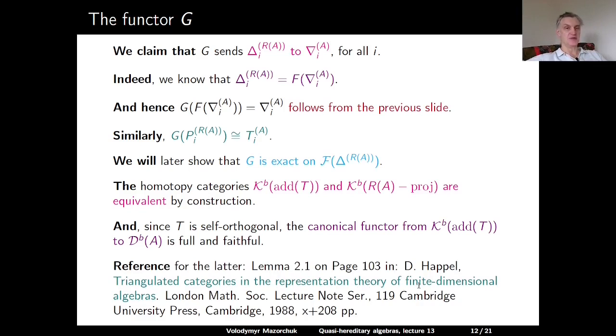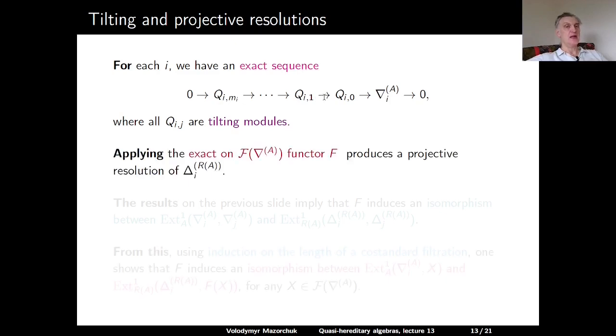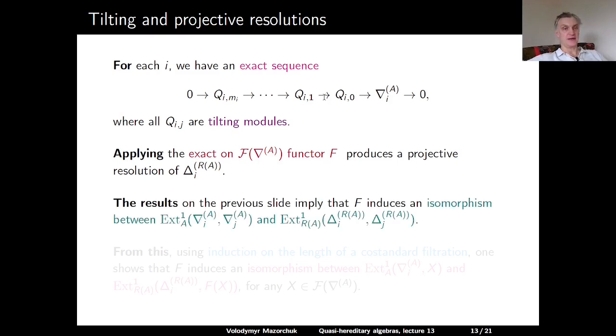Now, for each I, we have a tilting resolution of the costandard A module nabla I. So it's a finite resolution of nabla I by tilting modules. Applying the functor F, which is exact on the category of A modules with costandard filtration, we will get a projective resolution of delta I.